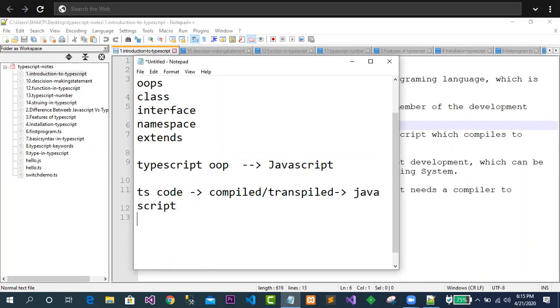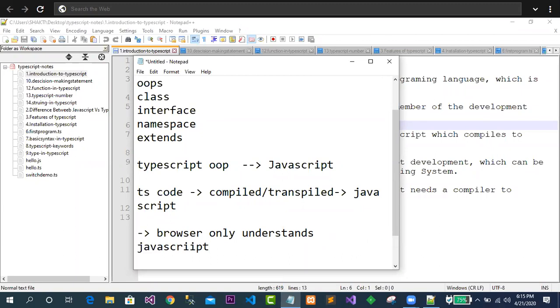Always remember, your browser only understands JavaScript. It doesn't understand any other language.